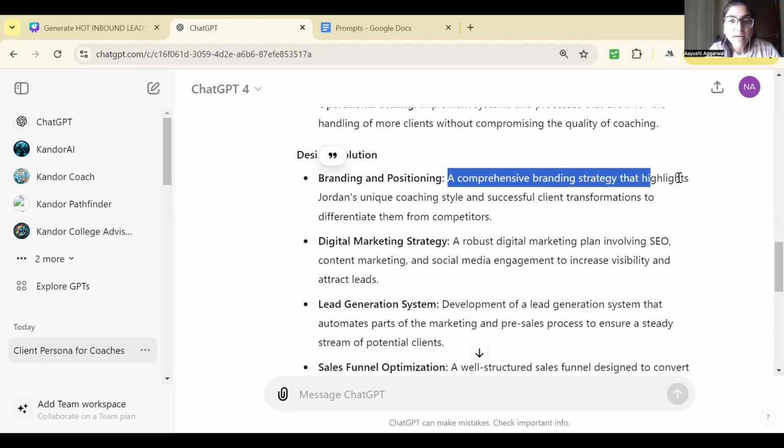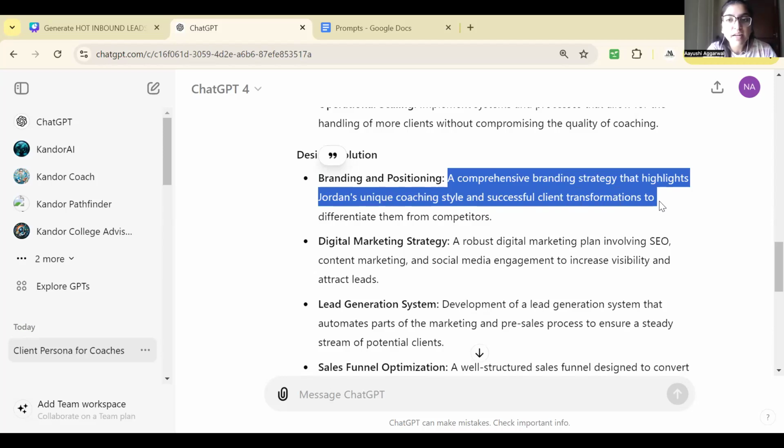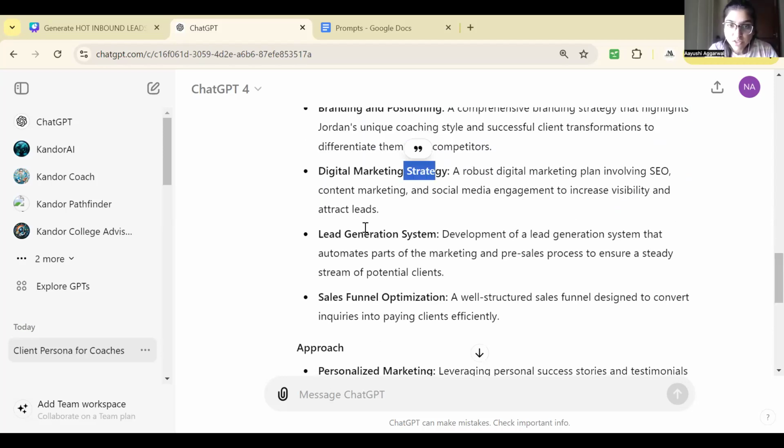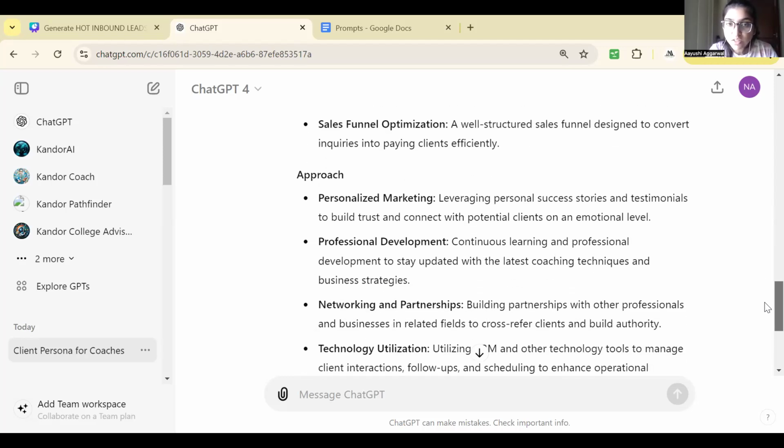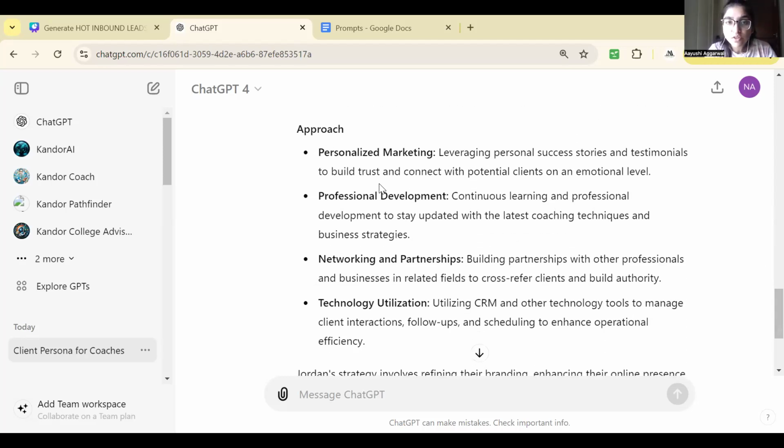A comprehensive branding strategy that highlights Jordan's unique coaching style and successful client transformations to differentiate them from competitors. A digital marketing strategy, lead gen system in place, sales funnel optimization. These are his desired solutions. And what should be his approach? He should do personalized marketing.